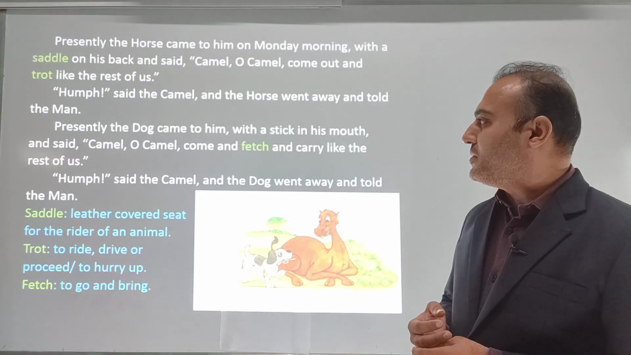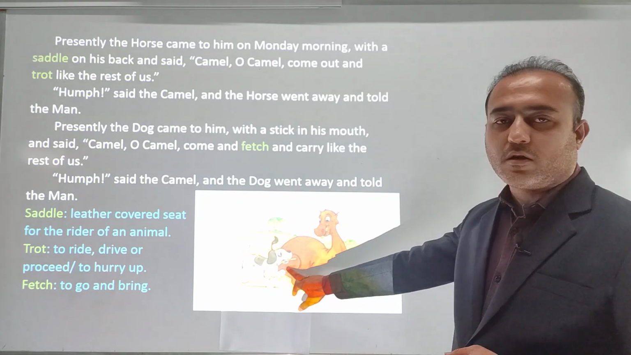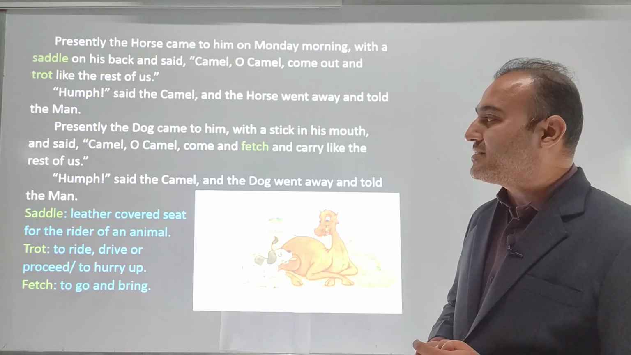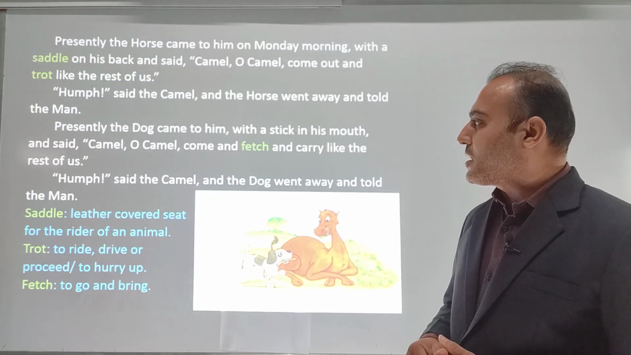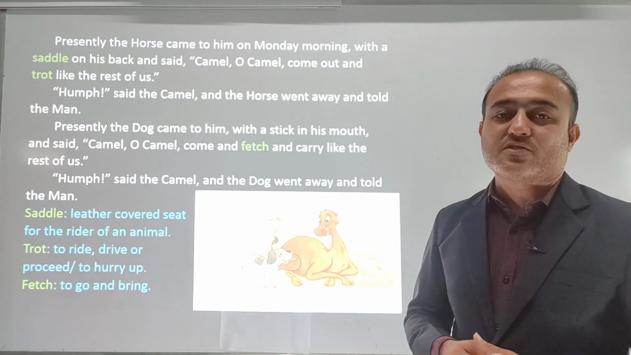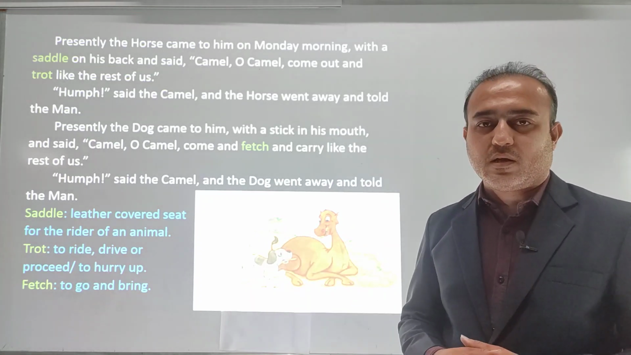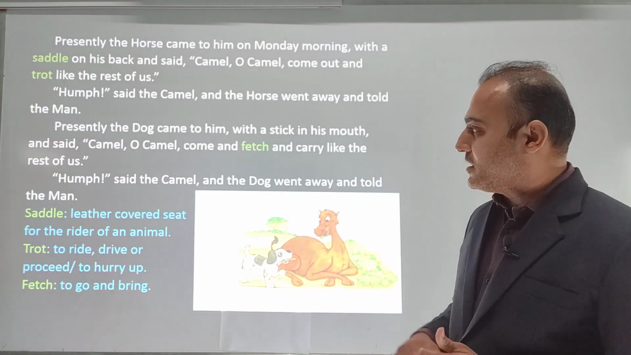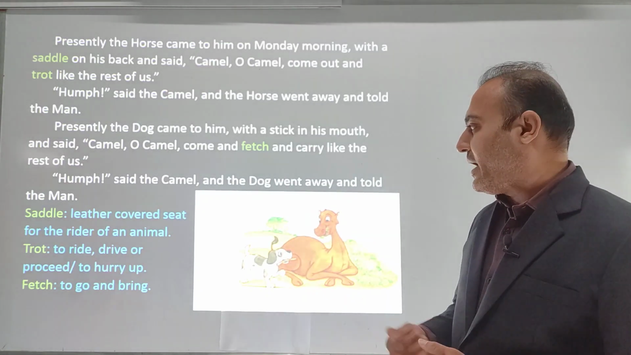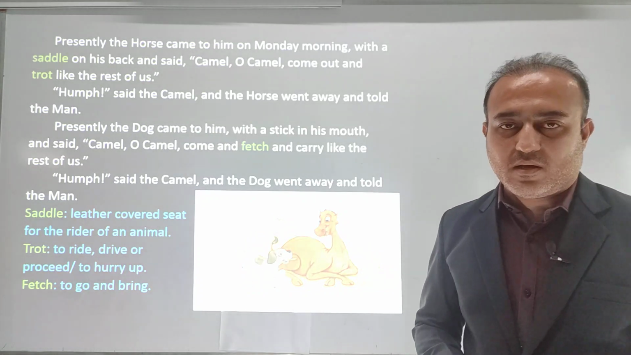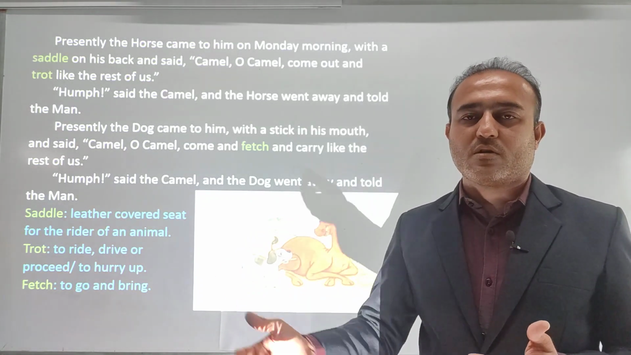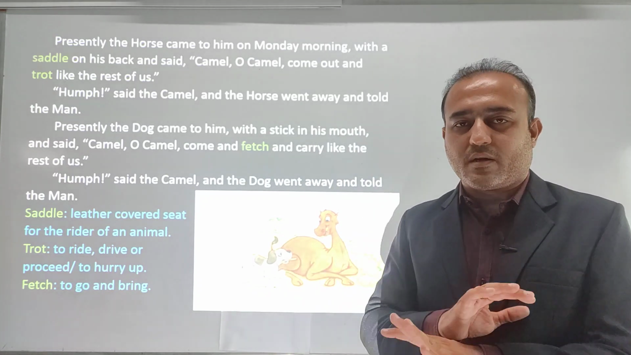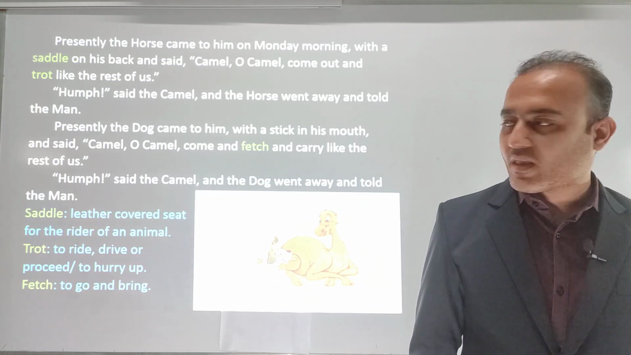Presently the dog came to him with a stick in his mouth. You can see the picture. The dog is there with a stick in his mouth and is going to the camel and said, Camel, O camel, come and fetch and carry like the rest of us. Fetch means to go and bring, that means to go somewhere and bring the things which are told to them. Hum, said the camel. And the dog went away and told the men. That means individually the animals, the horse and the dog, are informing the men that I told the camel to do the work, but it did not do any work.